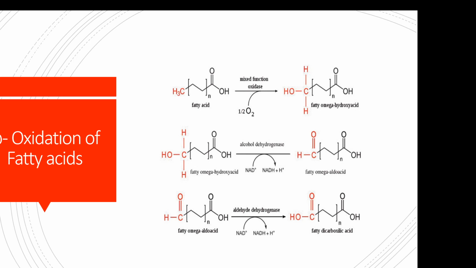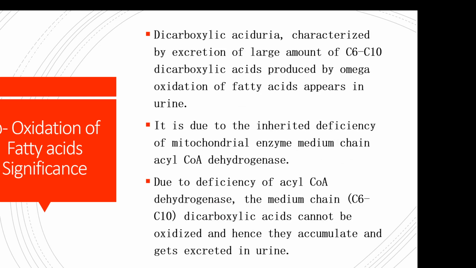So the fatty acid is oxidized at both ends. The dicarboxylic acid then enters the mitochondria where it undergoes beta oxidation to be converted into adipic acid and succinic acid. The biomedical significance of this is dicarboxylic aciduria.